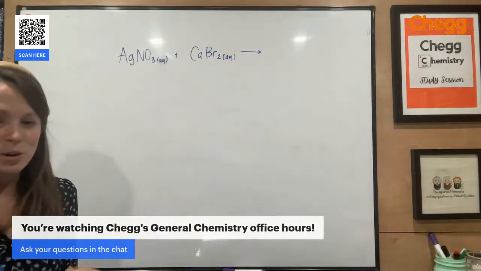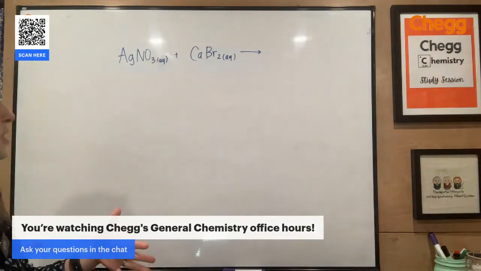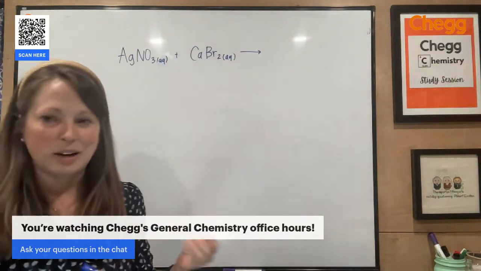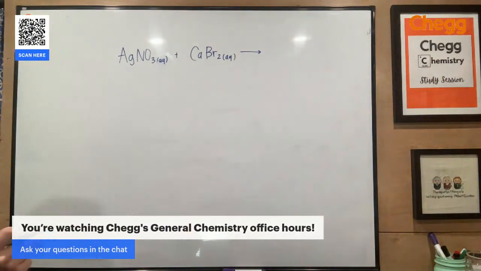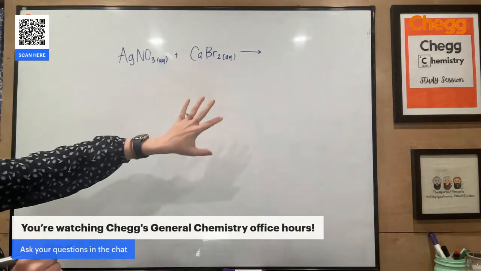So how do we know what is aqueous? How do we know what the products are? How are we going to figure this out? How do we know what that net ionic equation is going to be after I have my full double replacement reaction? So with this, there are a lot of different ways to look at it.